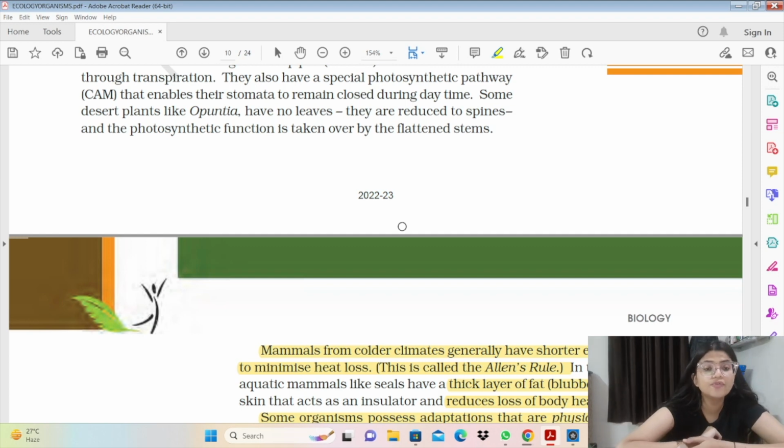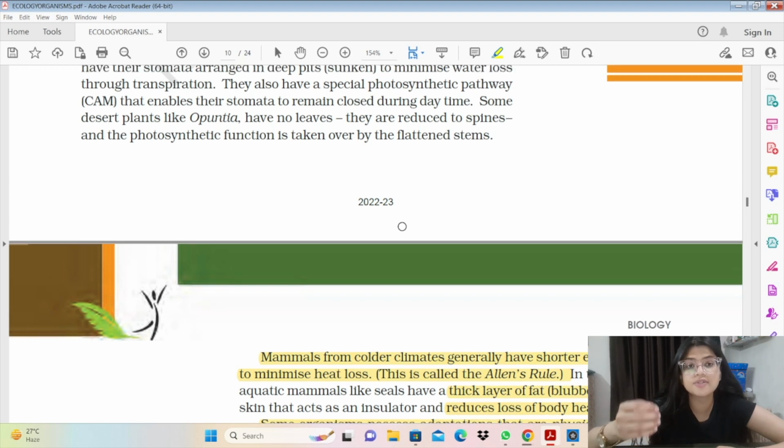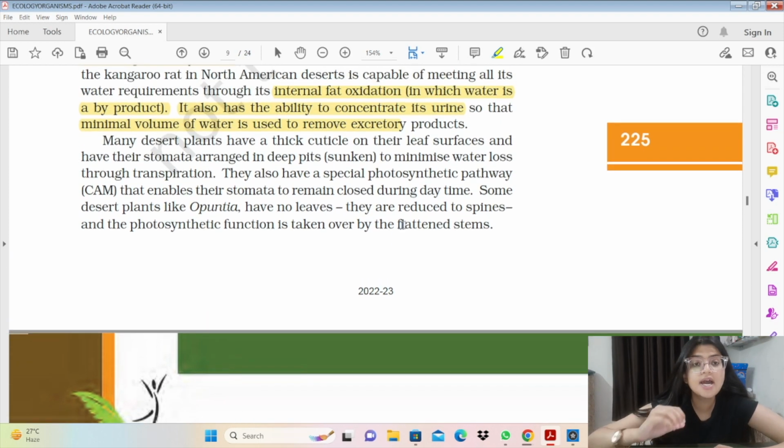So now we move forward to the population attributes. Population attributes, what are they? If we talk about a population, we are not talking about an individual. We are studying a group of members of similar species, or the same species, let's say, which live in a particular area and can interbreed. So in a population there are death rates and birth rates, whereas an individual has deaths and births.